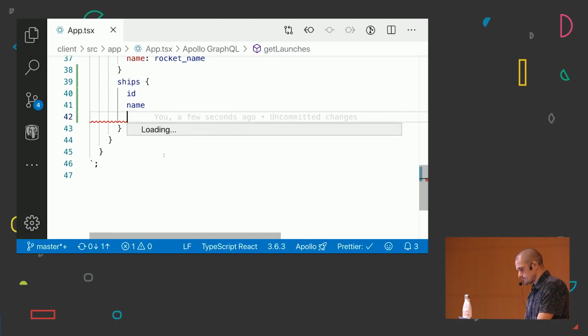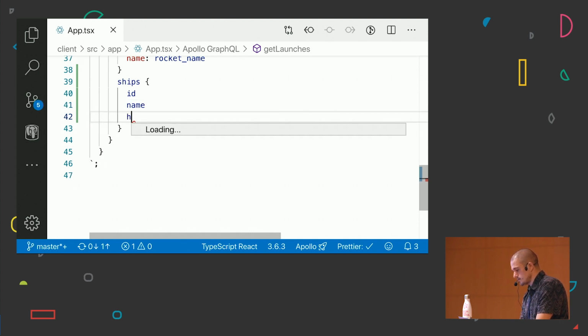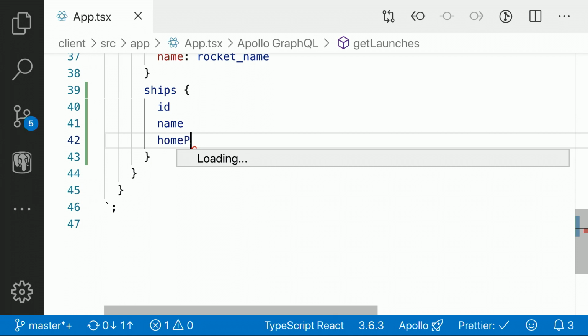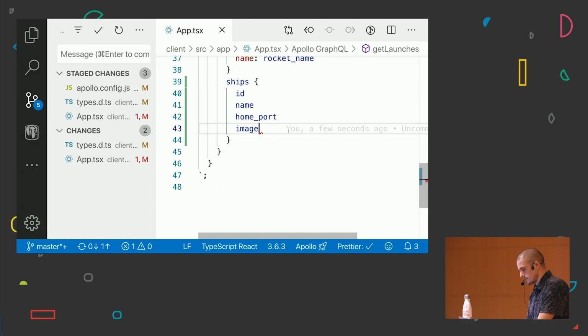and yeah, this is loading, makes sense. Let's say that we're going to get the ID and name, and then I know that this is home port, and this is the image. So now when I'm saving this, what I'm going to do as well is auto-generate all the TypeScript types about my new definition.